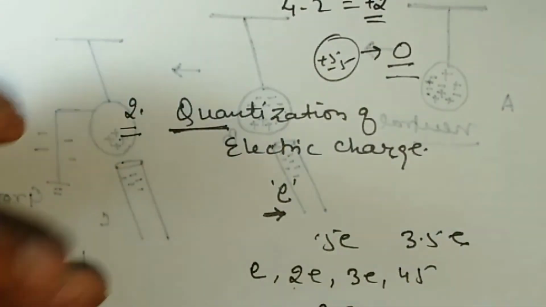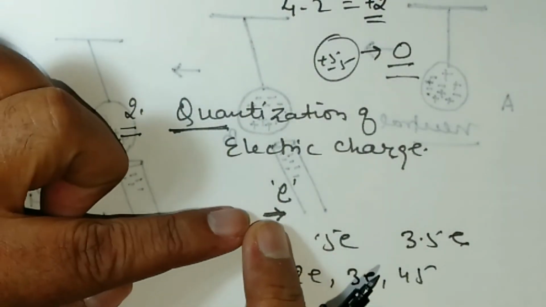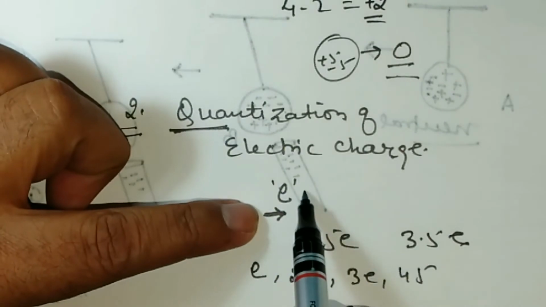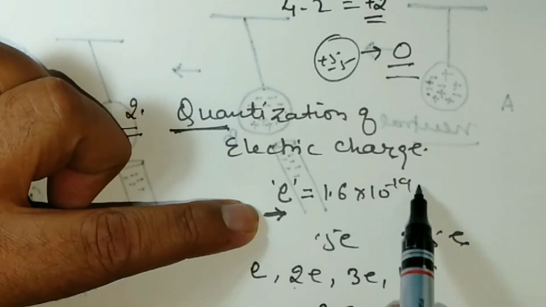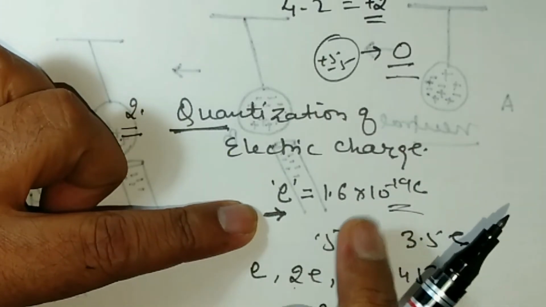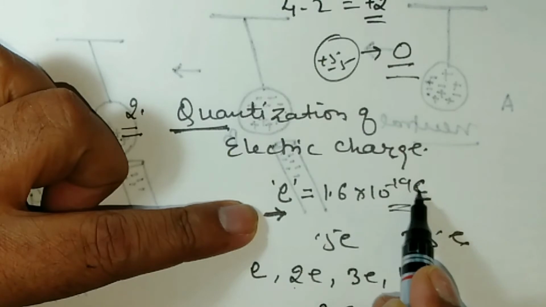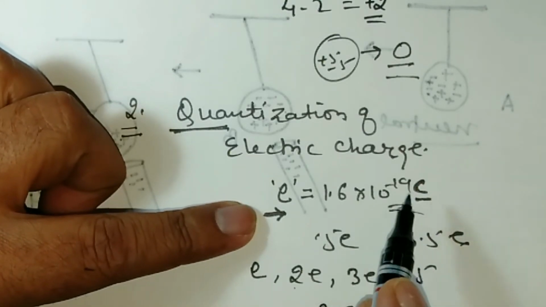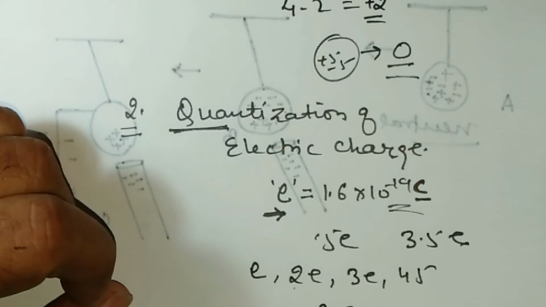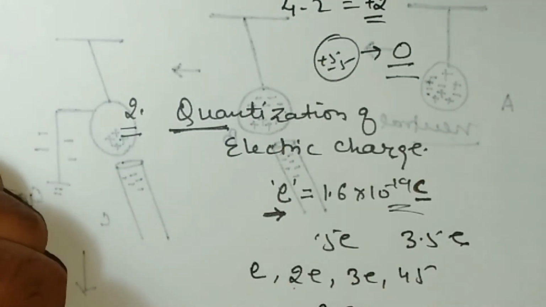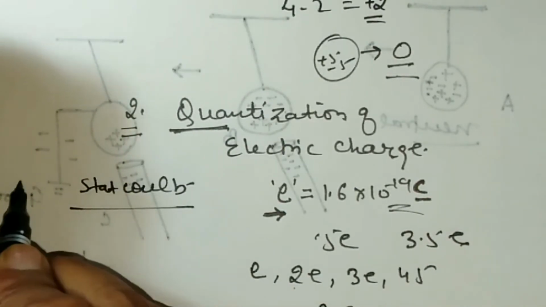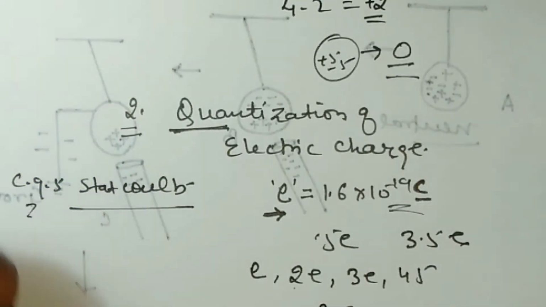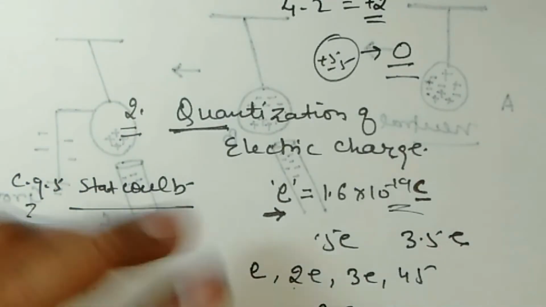This is known as quantization of charge. The simple meaning of this property is that the smallest charge is e, and it is equal to the electron charge, that is 1.6 into 10 power minus 19 coulomb. This is the unit of charge, meaning the SI unit of charge is coulomb. What is the CGS unit of charge? The CGS unit of charge is stat coulomb.